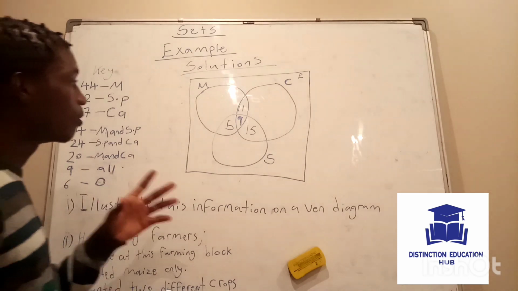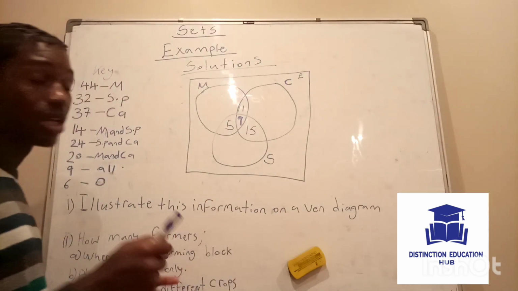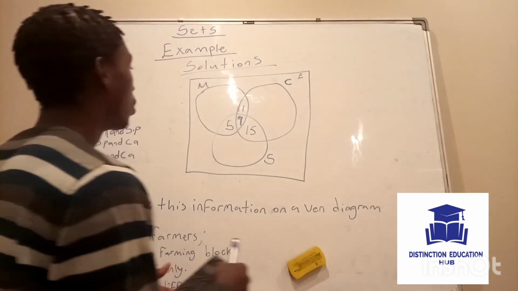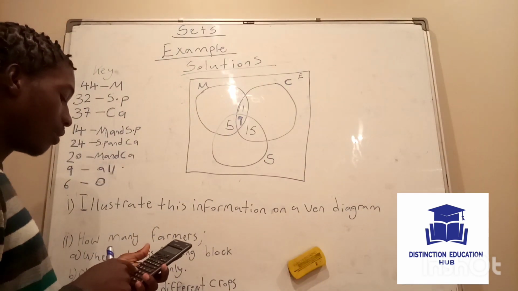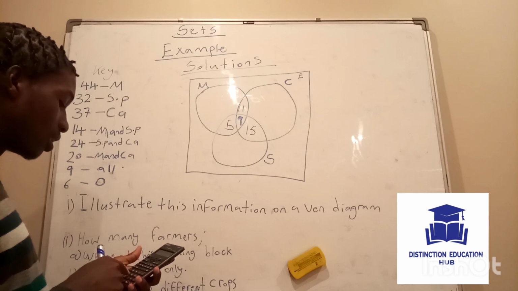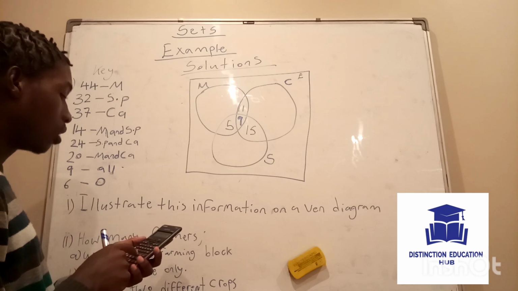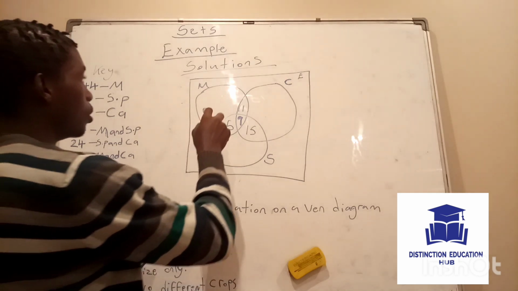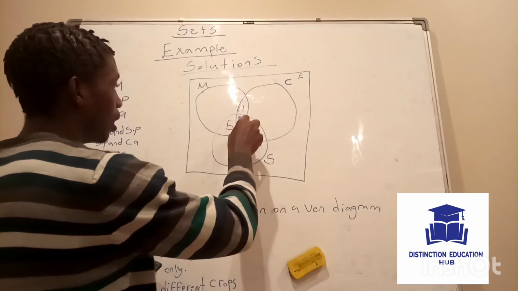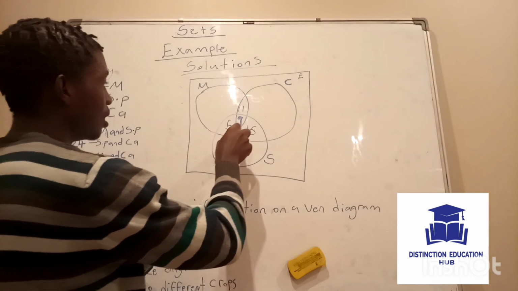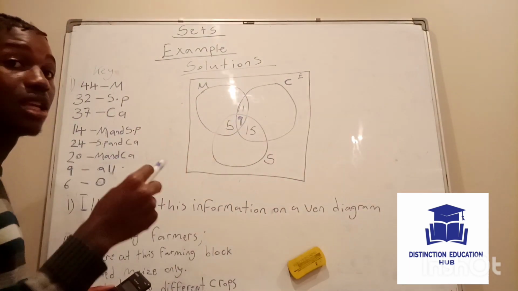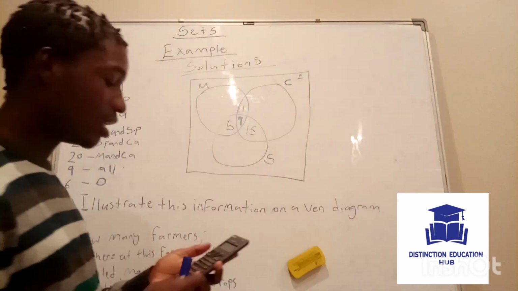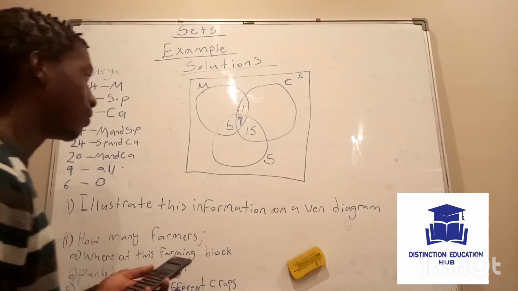Okay, so you add 5 plus 9 plus 11. So you only add the numbers that are in set maize, set M. Okay, so 5 plus 9 plus 11, you get 25.